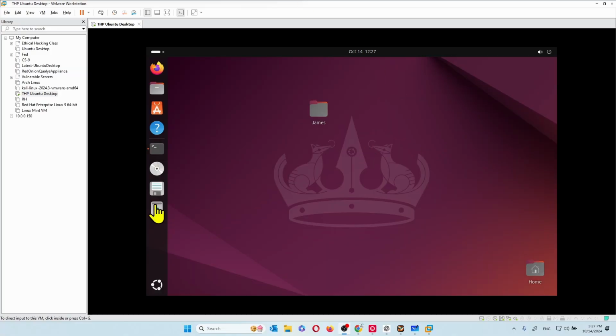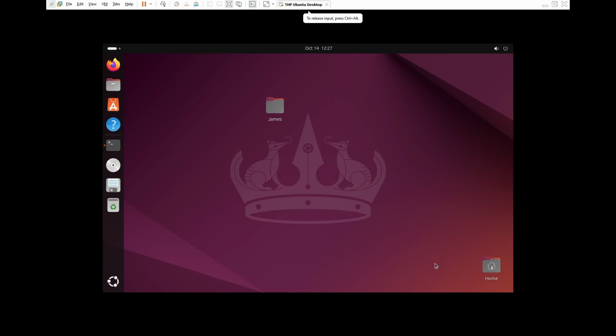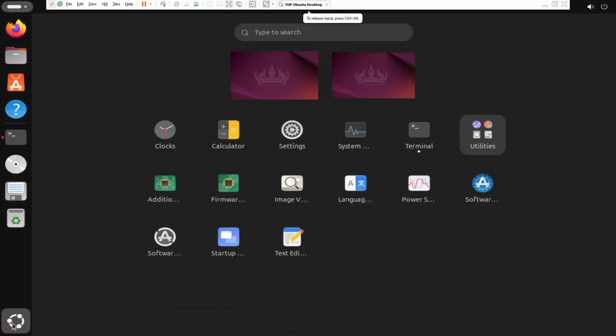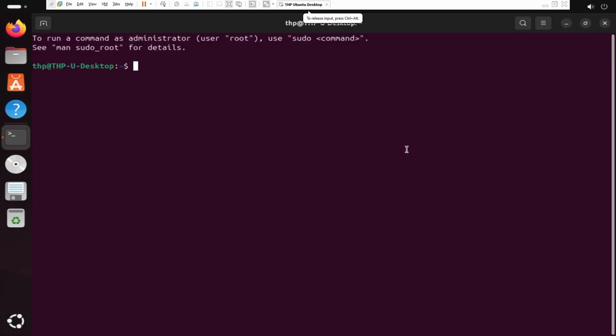So we are going to go back to our screen and we are going to open our terminal. So let me maximize my screen there and widen this. So I'm going to click here on start and I'm going to choose terminal. When you choose terminal, you find yourself here. So this is my username THP and this is the name of my machine, THP desktop. That's what I call the machine. And we also see a $ sign here, and then we see a prompt. Now, I don't want you to worry about this right now. I'll explain that to you.